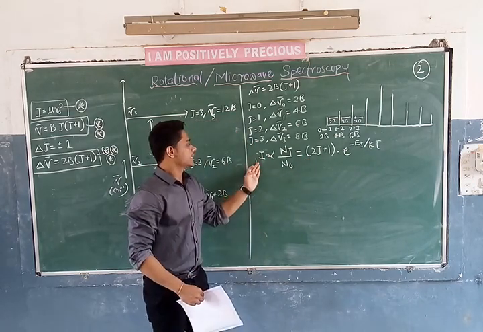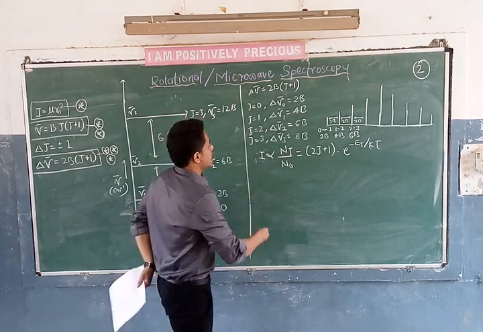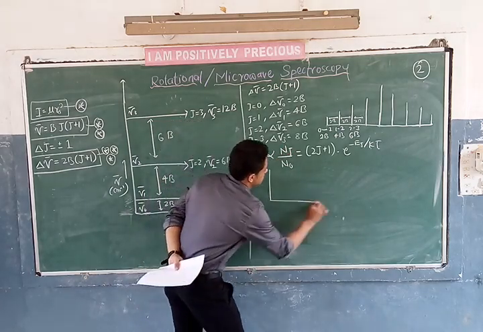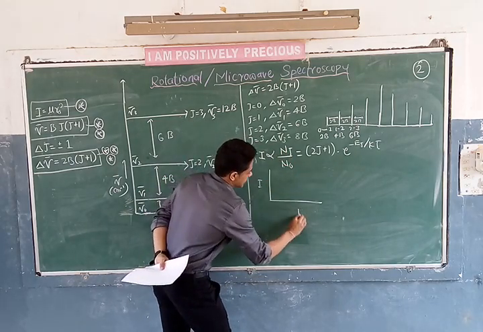The intensity is directly proportional to Nj upon N0. If I plot a graph of intensity, that is Nj upon N0, versus J.